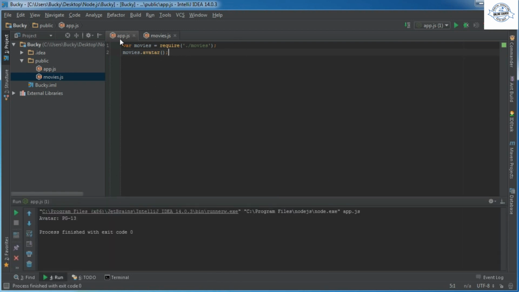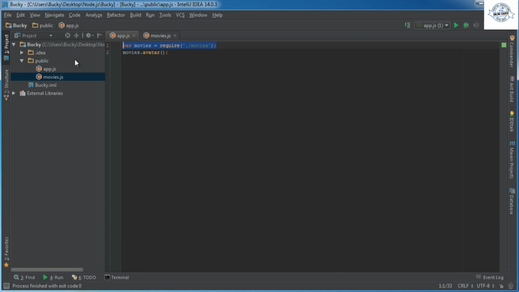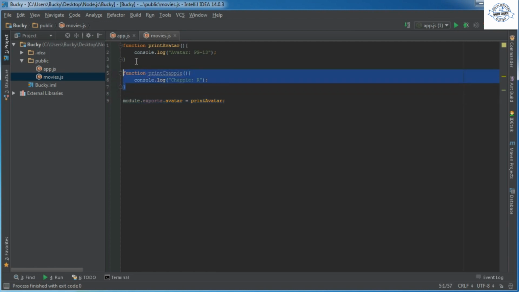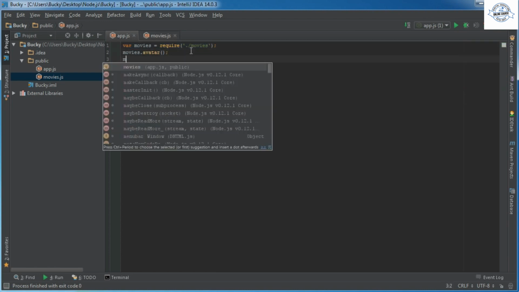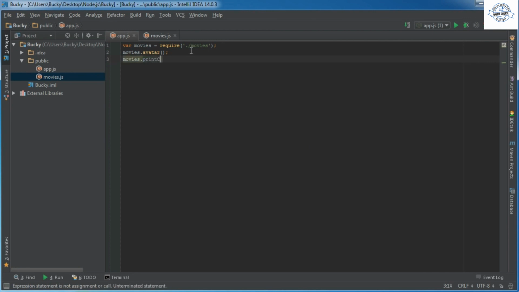So again, whenever you run app.js, since it imported everything we told it to export from movies.js, it works fine. And obviously, here's the thing. Since we only chose to export avatar and not print Chappie, if we ever try to do something like movies.print Chappie, that's not going to work.